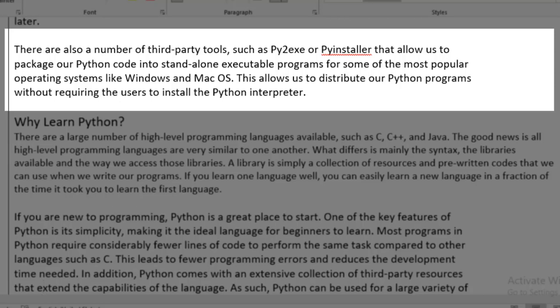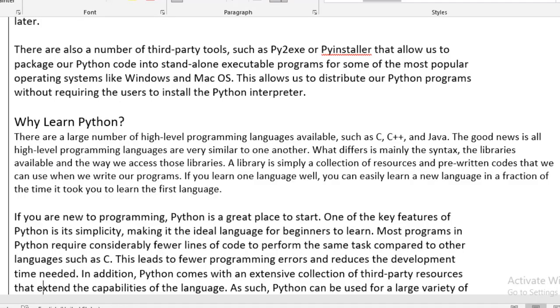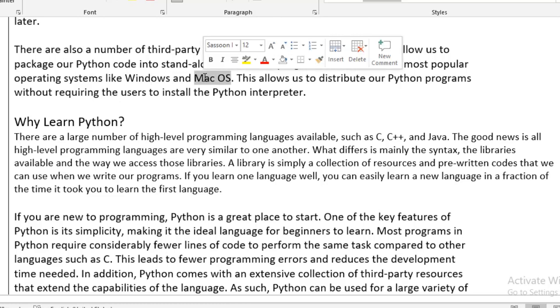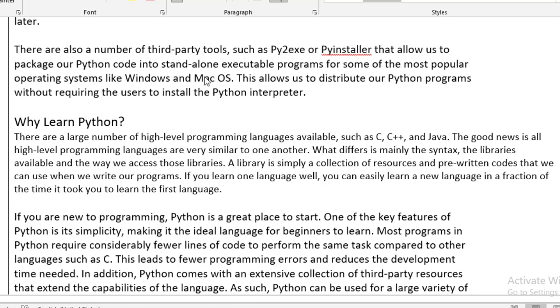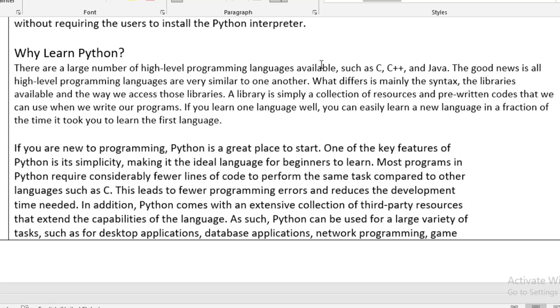This allows us to distribute our Python programs without requiring the users to install the Python interpreter, which means that every programmer, the minute that they're done with their programs, can do this so that not every single user has to install Python. Like there's an interpreter for Windows and a different interpreter for Mac OS. So we use those so that we can package our code into a standalone executable program, and users can just open it and install it just like we install any other program.